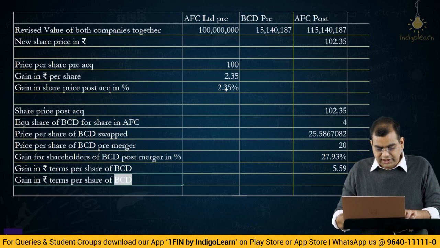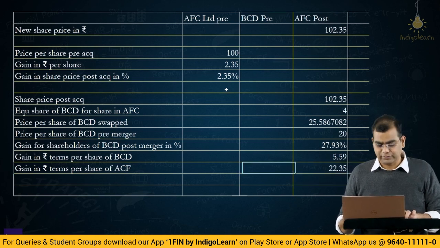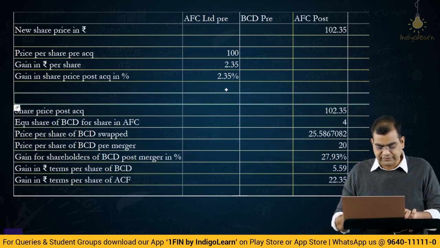The gain in rupee terms per share of AFC will be 4 times of that, which is 22.35 rupees. And this is for whom? This is for shareholders of BCD.